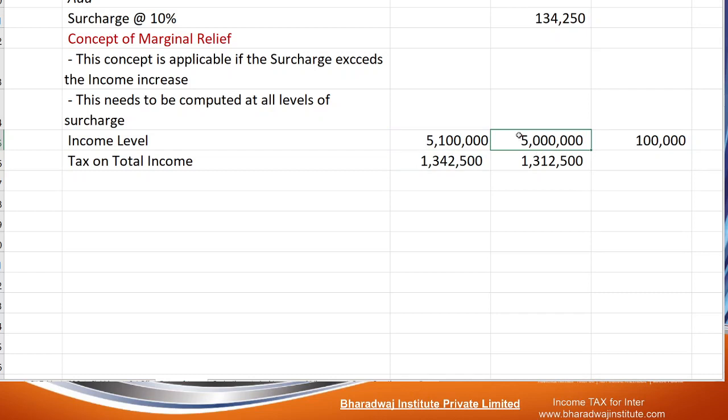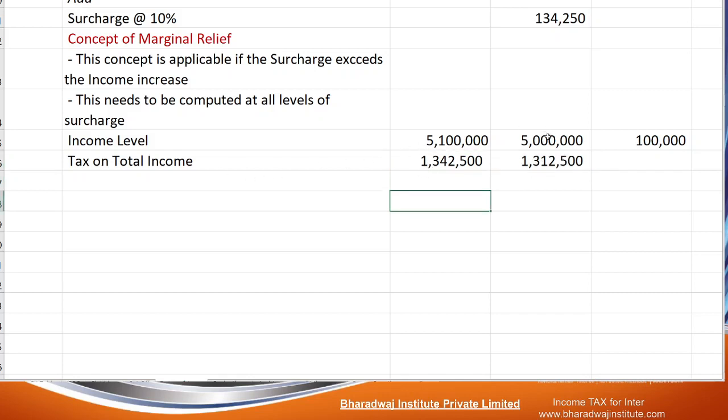Like that, you work out for 50 lakhs. Up to 2.5 lakhs, 0. 2.5 lakhs to 5 lakhs, 5%. 5 lakh to 10 lakh, 20%. More than 10 lakhs, 40 lakhs is there at 30%. You will get the total.